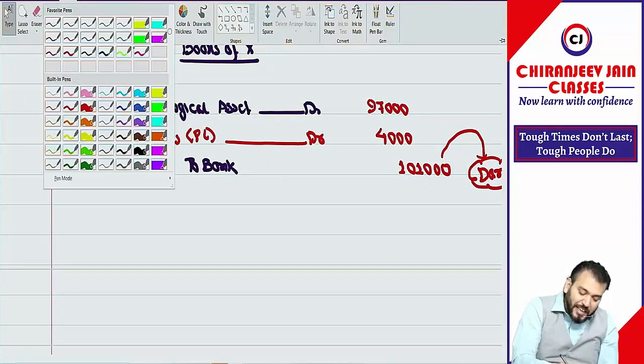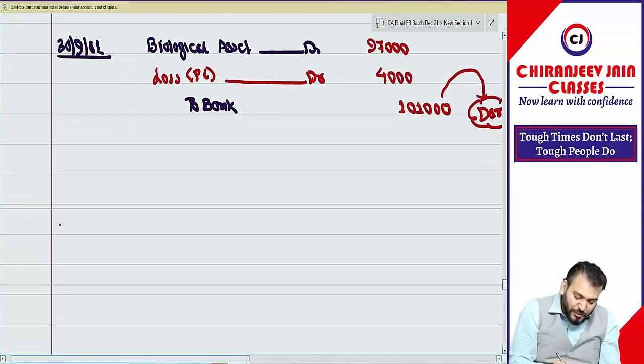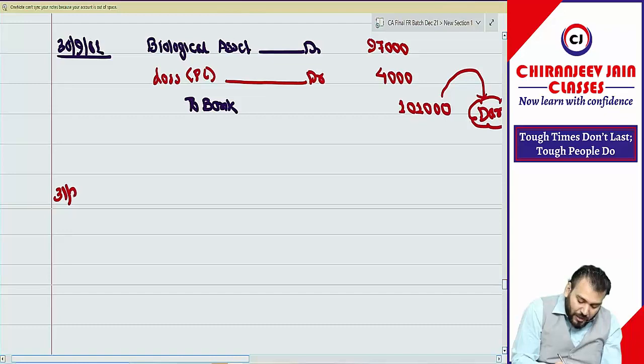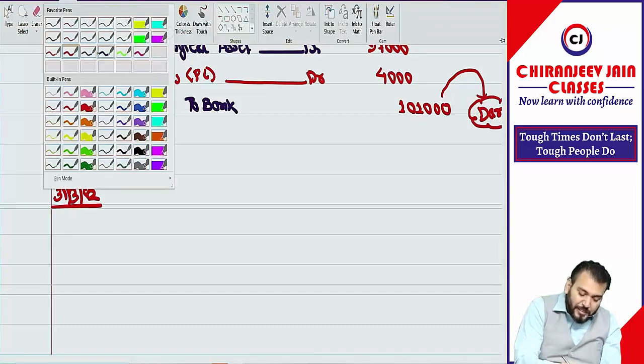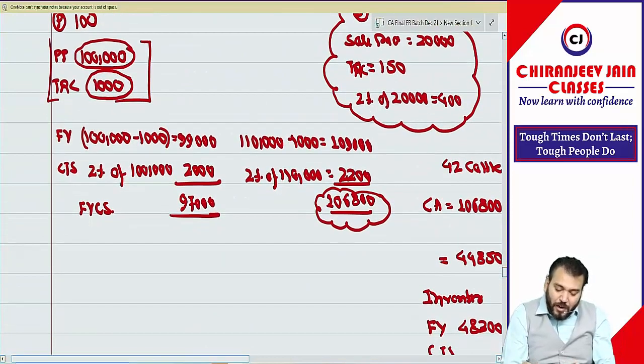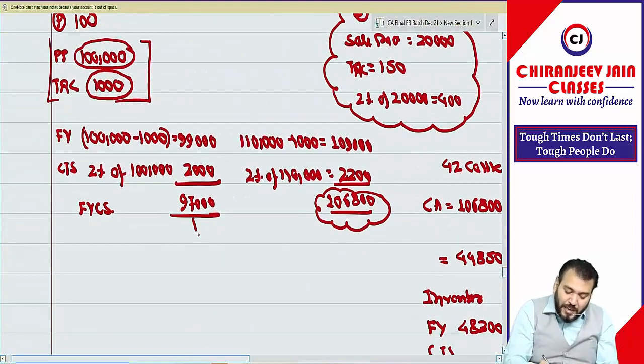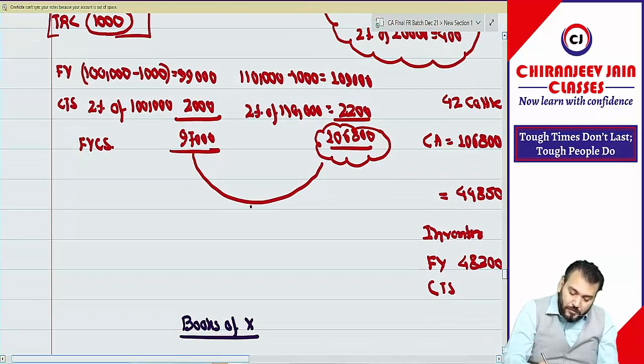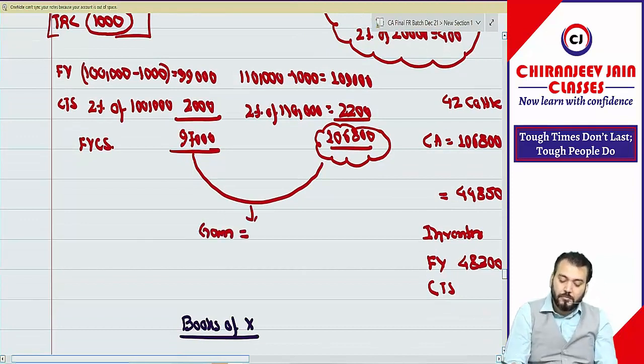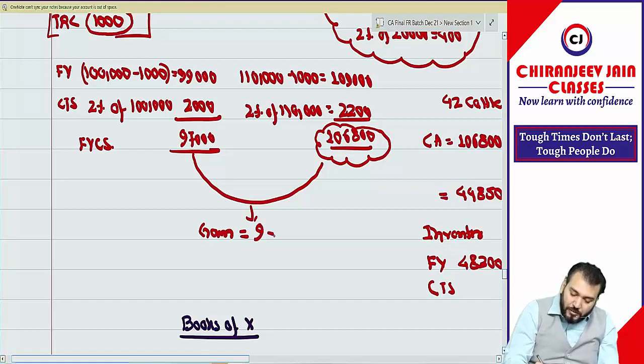Correct. Then what is the date? Subsequent recognition. On which date? 31st March 2002. So fair value already we calculated. So tell me, fair value is now what? 1,06,800 from 97,000. How much gain? Gain is equal to what? 9,800.